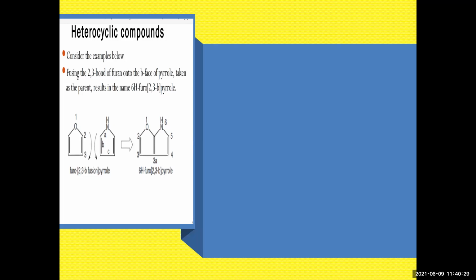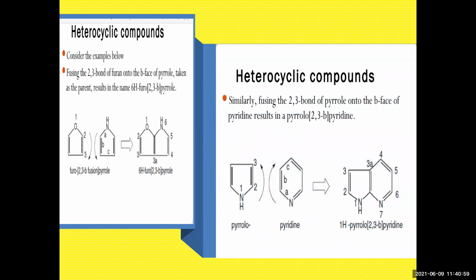So this is one of the examples where both the rings are on the same side. Here the priority is given to your oxygen compared to your nitrogen as per the rule, and the numbering of the heterocyclic changes. How to name? You have to see which position of your furan, that is the parent, is fused to which face of your pyrrole. Then you put 2,3-b pyrrole, and furo comes before, as that's the parent. So now let's go for another example.